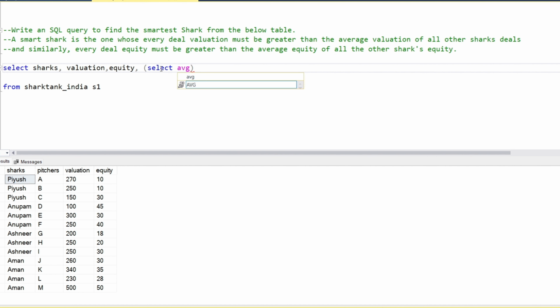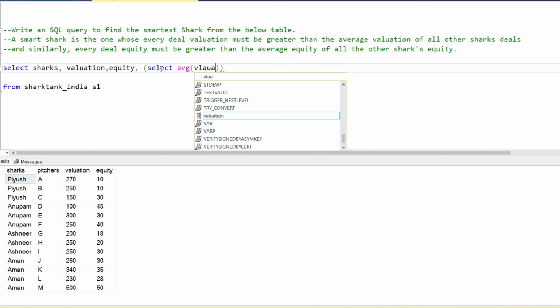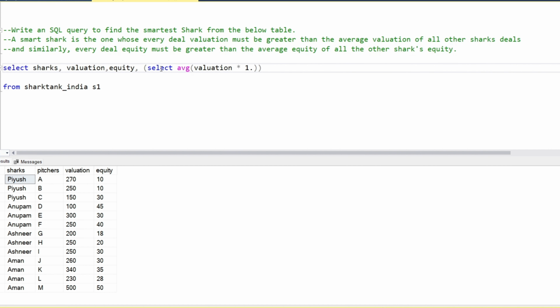Select average valuation, and valuation multiplied by 1.0 because we are getting the actual value. Even 0.1 will make a difference, so that's why we are making this a float. From Shark Tank India S2, where S1 dot sharks not equal to S2 dot sharks.